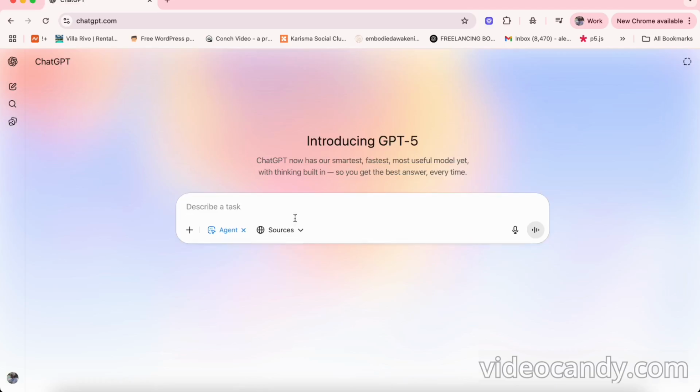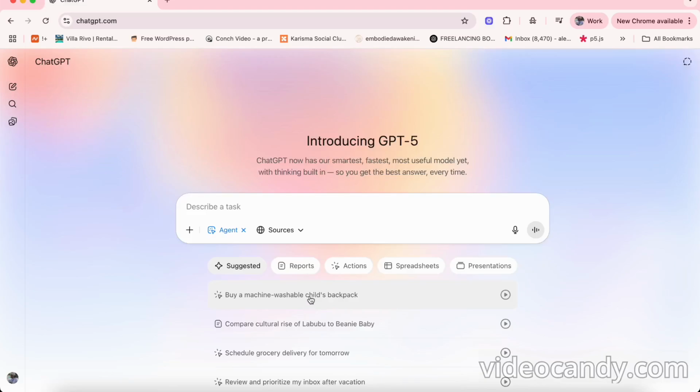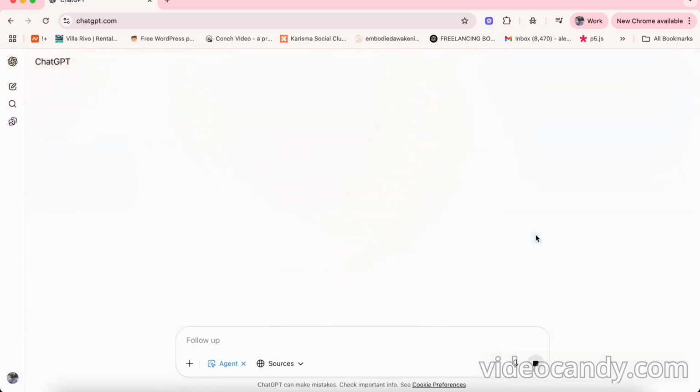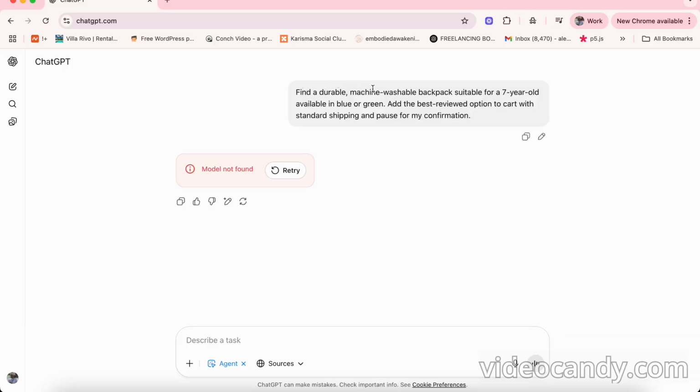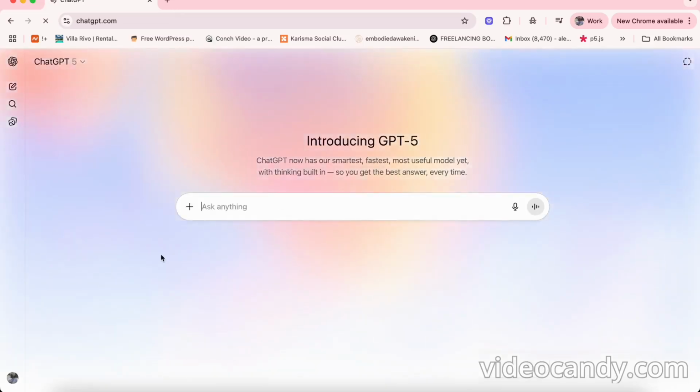So we can give it another shot. I do agent mode, and this time I'm gonna pick one of the suggestions. Something like, find a durable machine washable backpack. It doesn't work for me, okay? So this is the first thing I noticed.